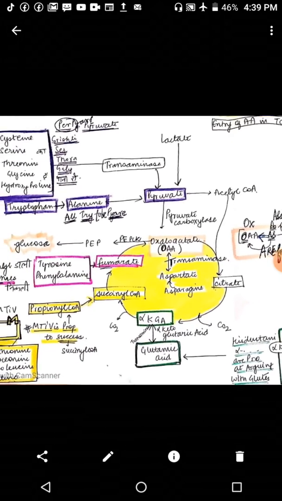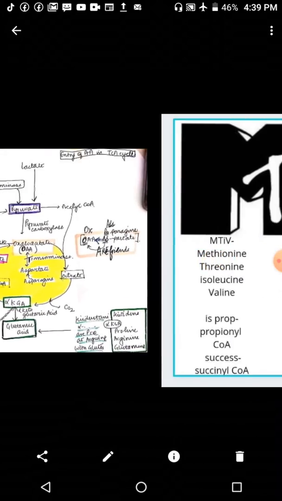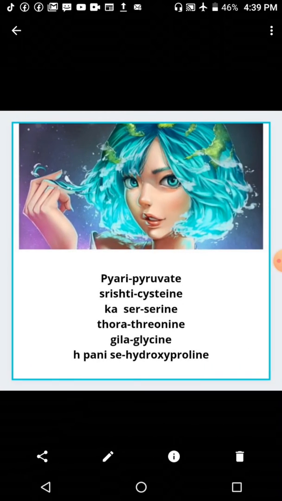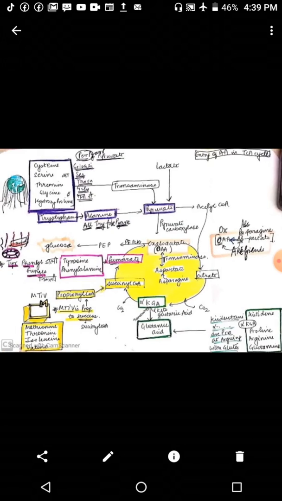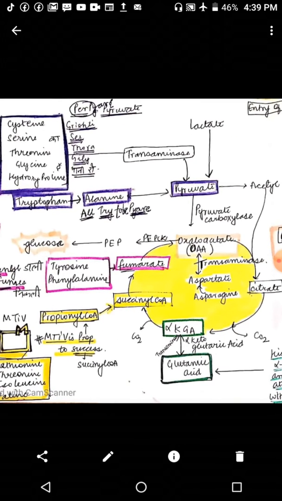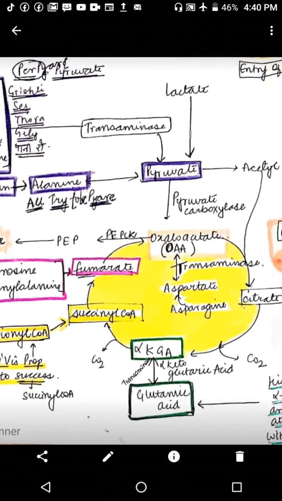Now coming on to the next hint, which is प्यारी सृष्टि का सर थोड़ा गीला है पानी से. अब ये क्या है? Here, these amino acids, which are cysteine, serine, threonine, glycine, hydroxyproline, get converted to pyruvate, and pyruvate enters the Krebs cycle by forming oxaloacetic acid here.